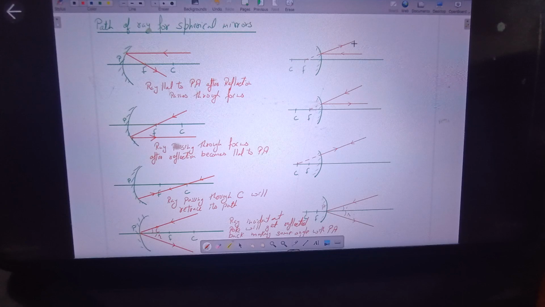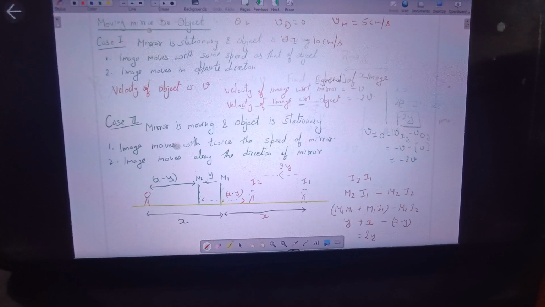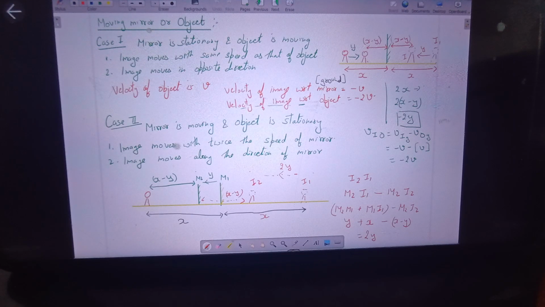Ma'am, I had one doubt in case 2 of moving object and mirror. Yes, what beta? Ma'am, I didn't understand the calculation. Which part beta? So case 2. Yes, ma'am. We are finding the distance between first image and the second image of the object when the mirror is moved. So we have to find out this distance, right? So how can we find out this distance?